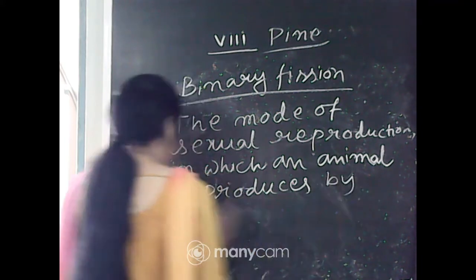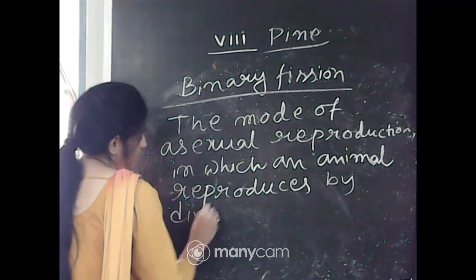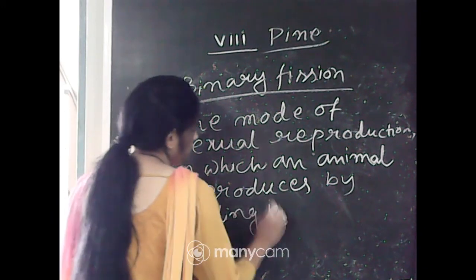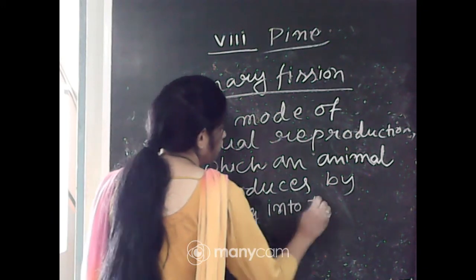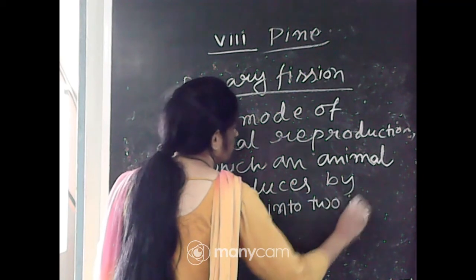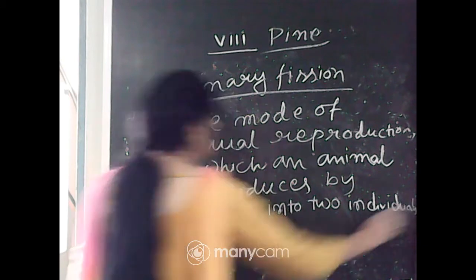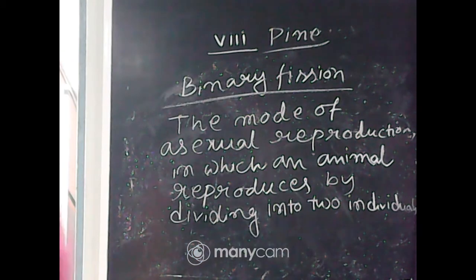Okay, this is the mode of binary fission.